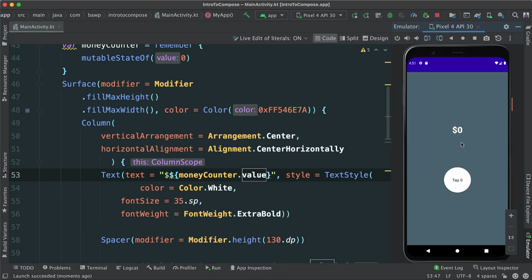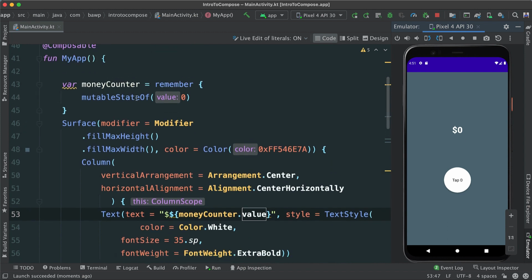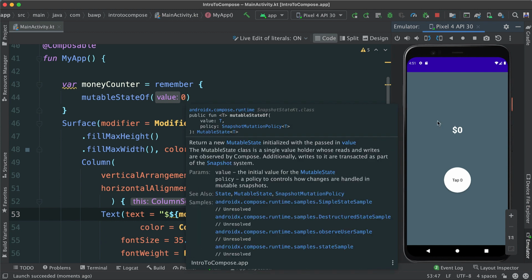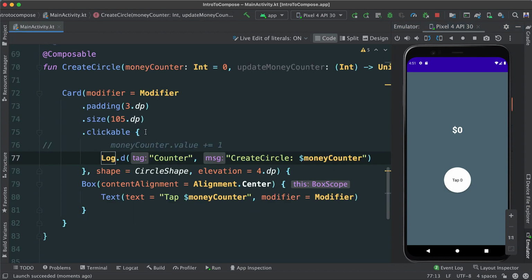And there you have it. The moment it starts, it looks at the money counter. It knows that the default value in this mutable state is 0. If we put 10 here, this would show here. Okay, now let's see, moment of truth. If I tap, nothing is happening. What's going on? It looks like we haven't done anything in our clickable, right? We just commented things out and we still have this log. That's not what we want.